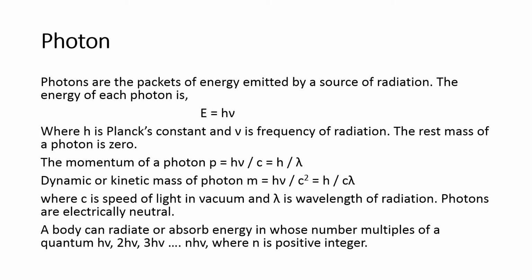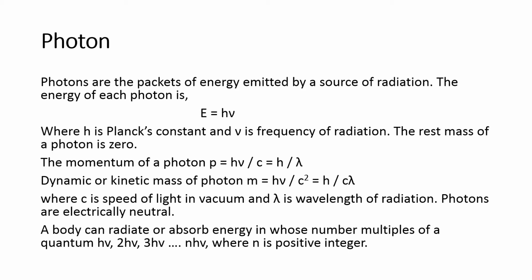As per Einstein's discussion of the photoelectric effect, light is not continuous, it is discrete, in the form of packets. Those packets are called photons. The photon packets carry the energy emitted by the source of radiation. That energy is defined as E = hν, where h is the Planck constant and ν is the frequency of the radiation. The rest mass of a photon is 0.